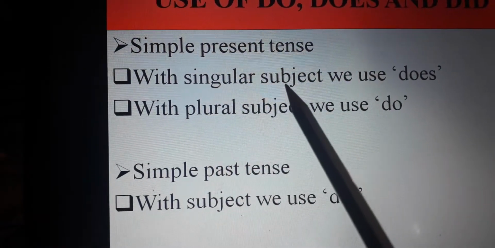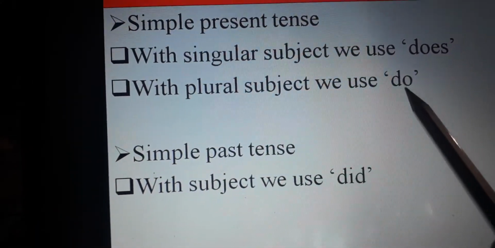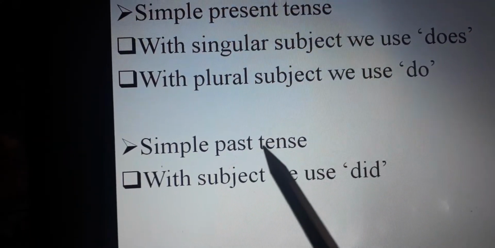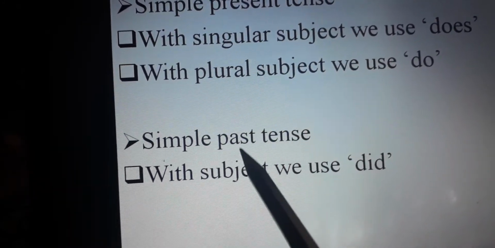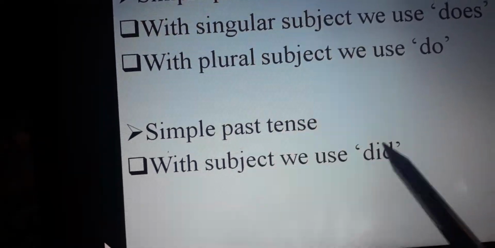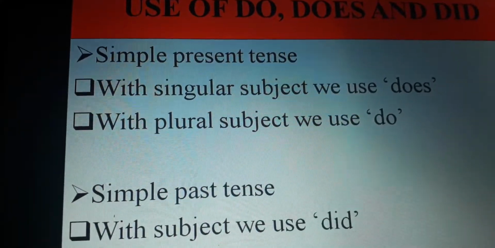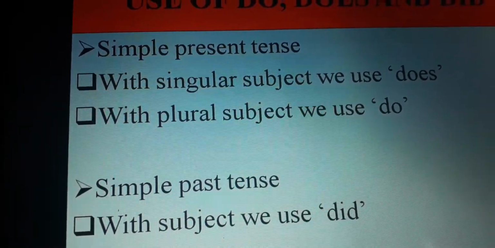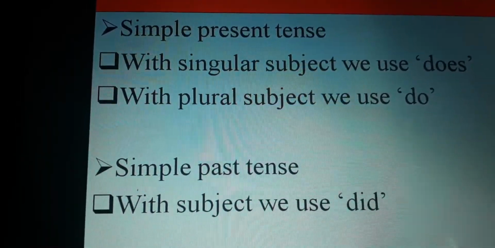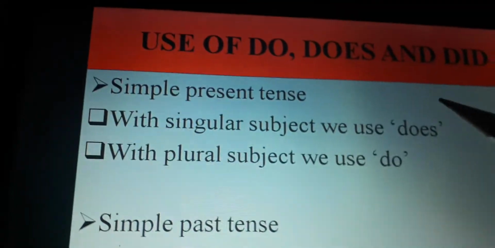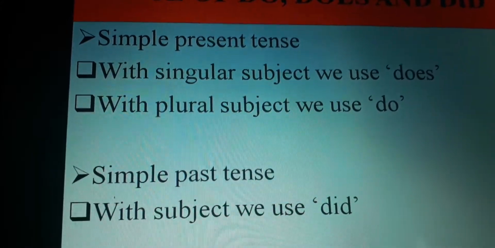With a singular subject, we use does, and with a plural subject, we use do. If the sentence is in simple past tense, whether the subject is singular or plural, for both we use did. We do the same for the interrogative sentence. If there is no helping verb, we identify the tense and use do, does or did accordingly and frame the interrogative sentence.